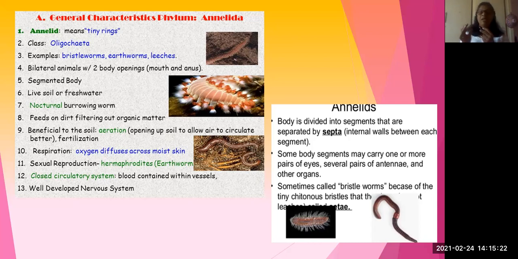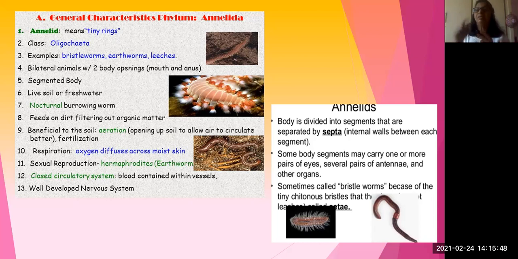And a well-developed nervous system. There is a nerve ring present in the first segment, which is called the peristomium. Pro means the first one. It has a mouth, so it won't come in the segmentation counting. But the first segment is what?